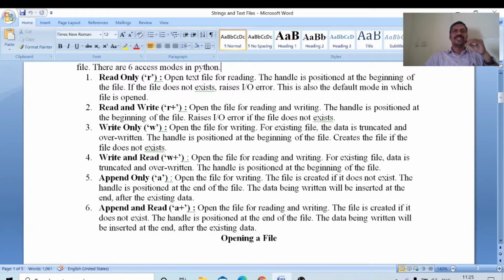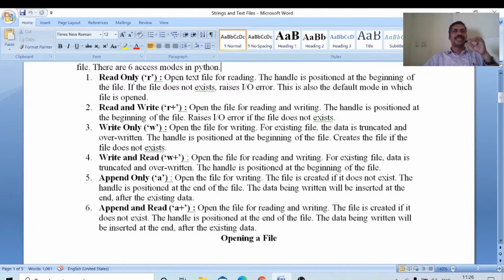Once again, read mode is for opening a text file for reading purpose. Whenever we create and open a file, one file handle is created. The file handle is positioned at the beginning of the file. If the file does not exist, then it raises IO error. This is also the default mode in which the file is opened. This is about read only mode.